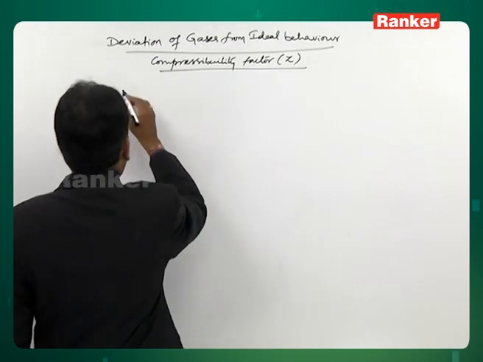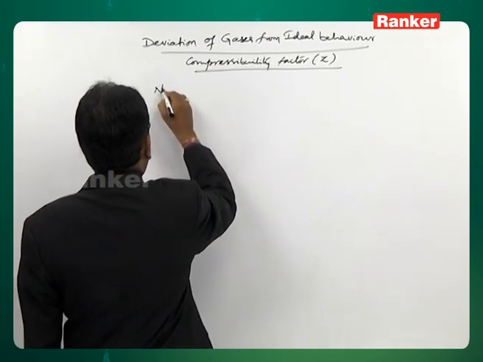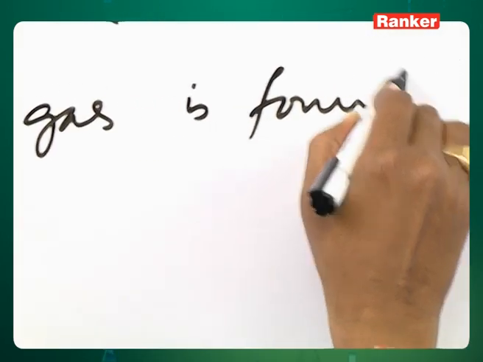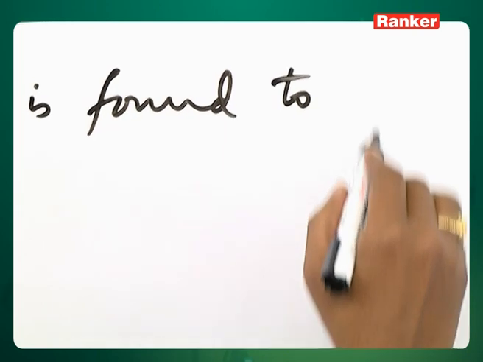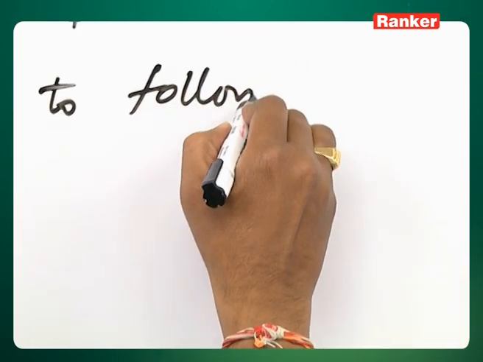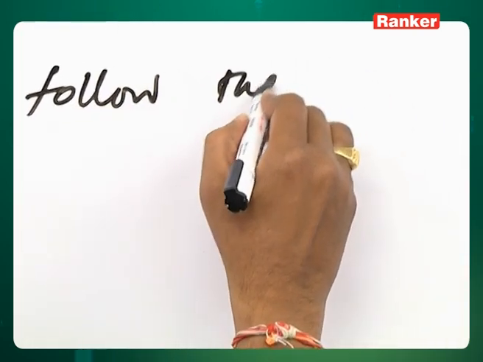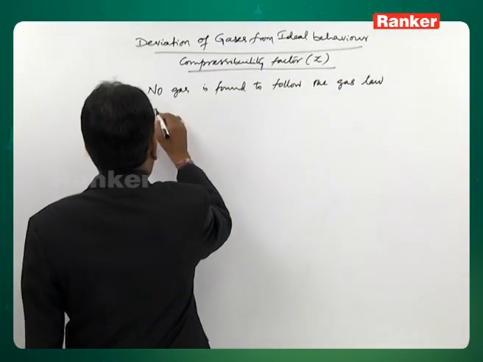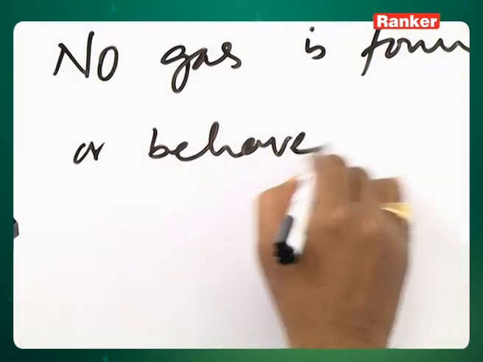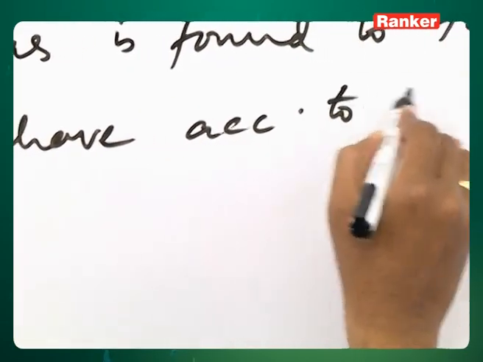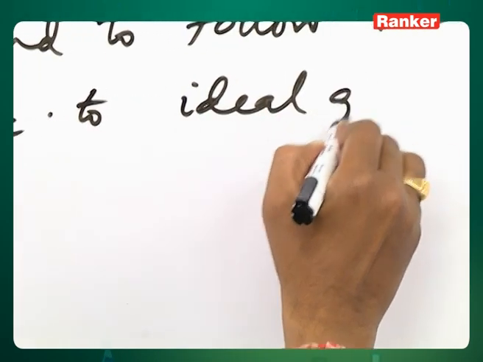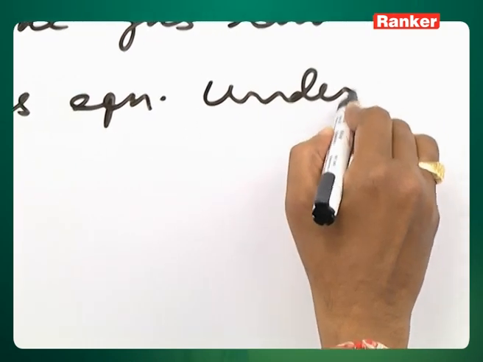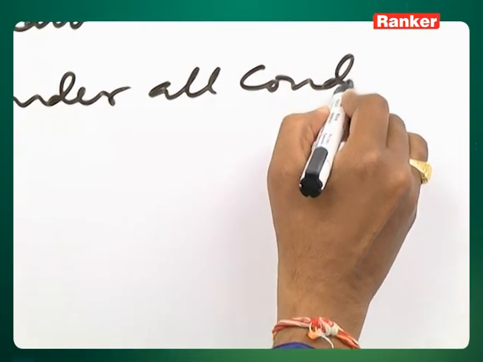Practically it is observed that no gas is found to follow the gas laws or behave according to the ideal gas equation under all conditions.